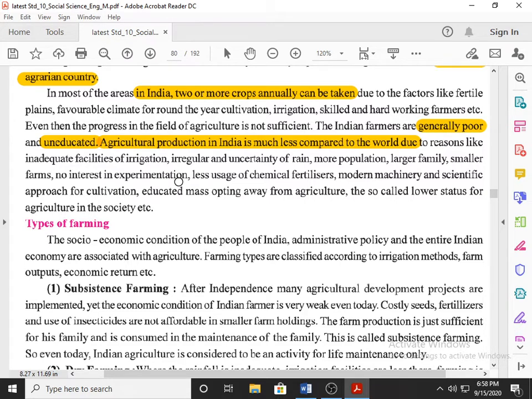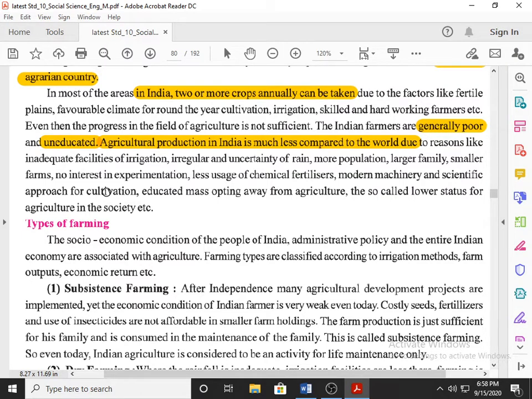Less usage of chemical fertilizer. The ratio of chemical fertilizer is less compared to other countries. Lack of modern machinery. Lack of scientific approach for cultivation. So the sentence can be framed like this: less usage of chemical fertilizer, modern machinery, and scientific approach. All these three are required to increase agriculture product, but we are lacking in this.